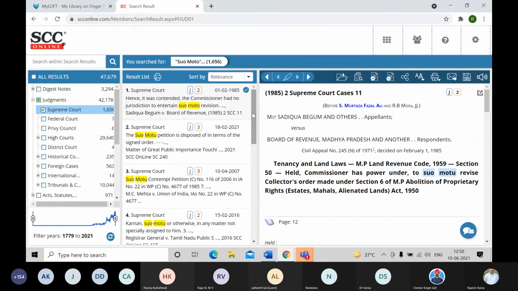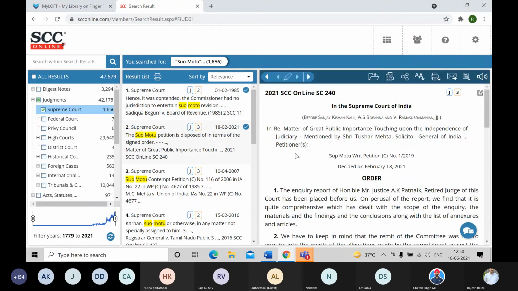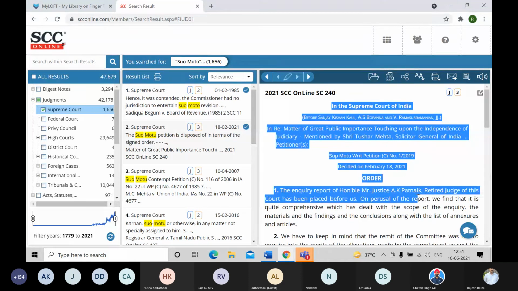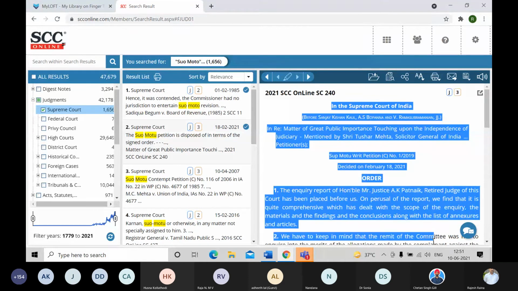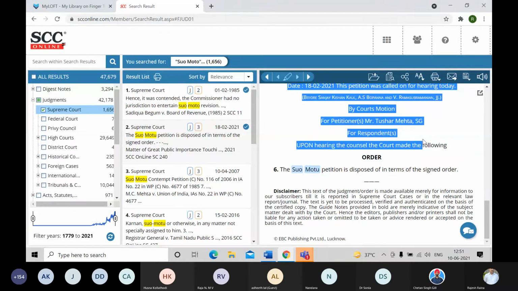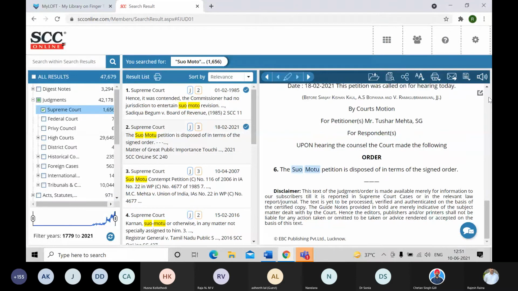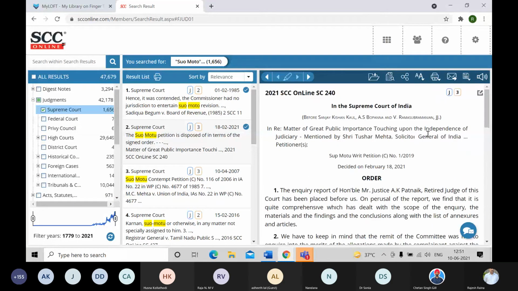And if you have, let me select the second judgment over here, which is yet to be published in the SCC journal. So you get to see this SCC Online citation. Wherever you find in a High Court or Supreme Court judgment this SCC Online citation on top, the digest note is yet to be prepared and the document is yet to be published. So here you can use manual highlighting and copy as much as you want, using the manual copy-paste shortcut over here.